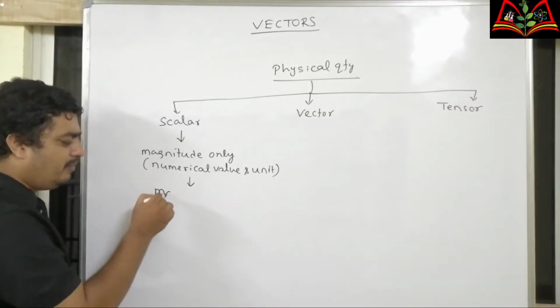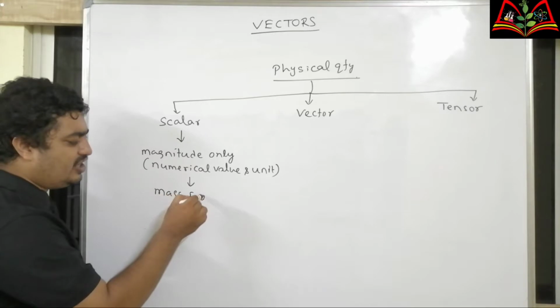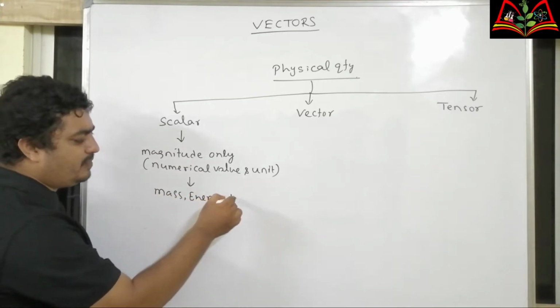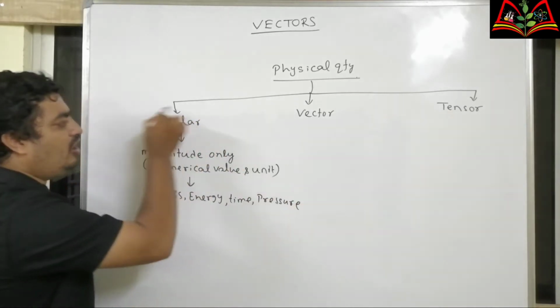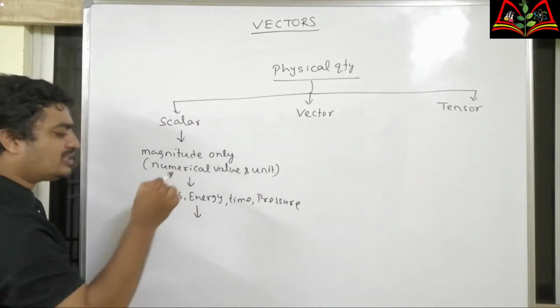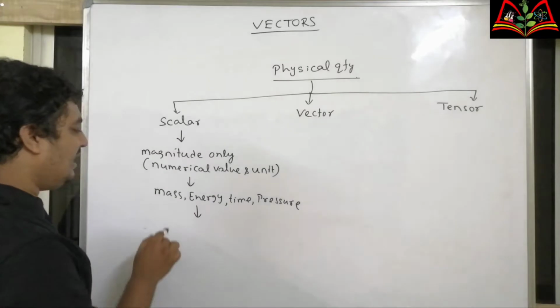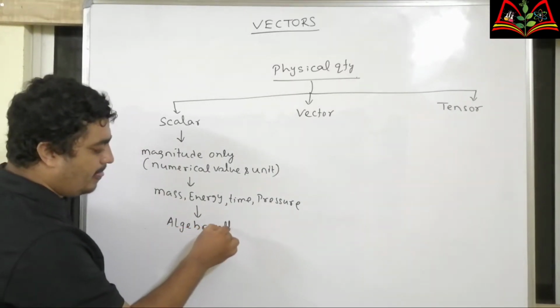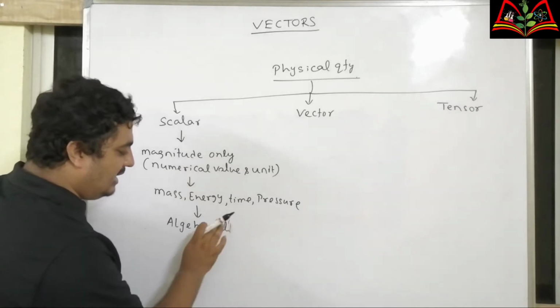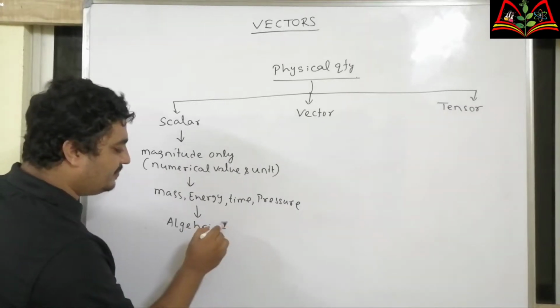For example, mass, energy, time, pressure, these quantities are called scalar. So, scalar quantities can be added algebraically. Algebraic addition.